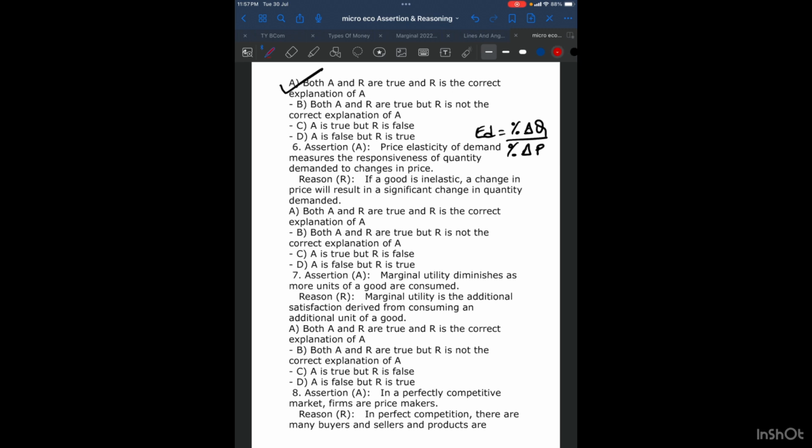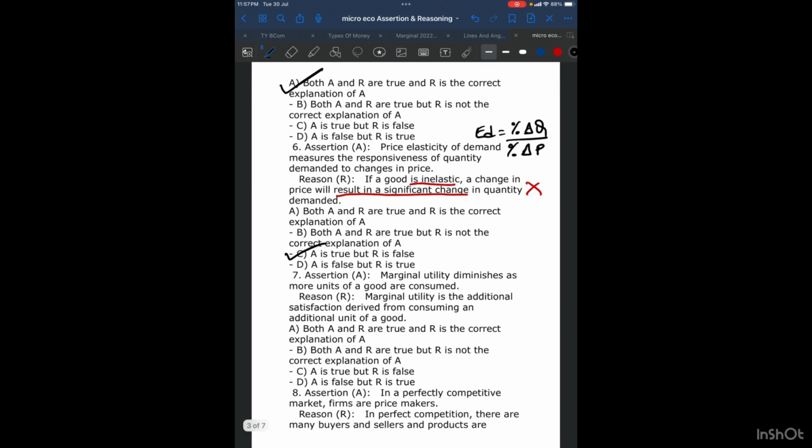Now, here, my dear children, first of all, it says good is inelastic, then it says it will result in a significant change. This is wrong, because if the good is inelastic, the change in quantity demanded will not be significant. So your answer will be A is true, but R is false. Your option number C over here.